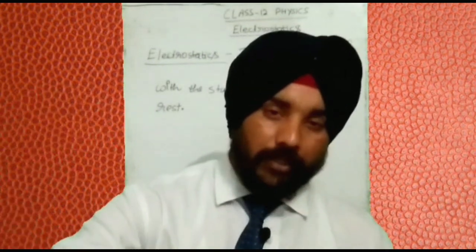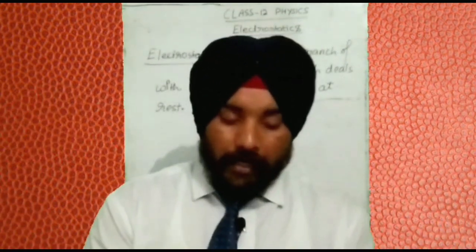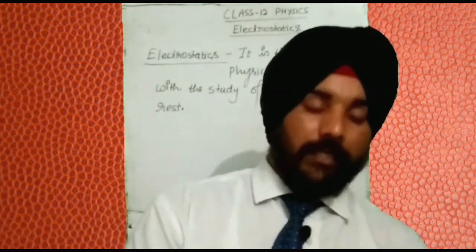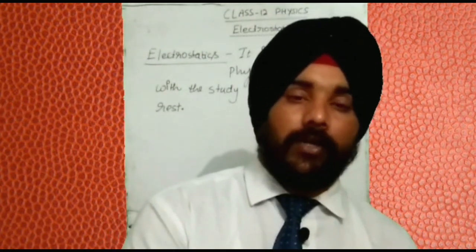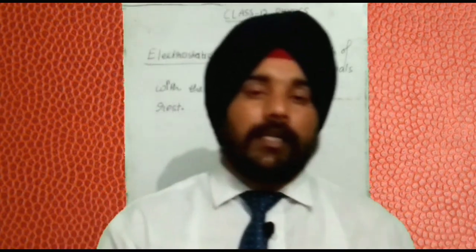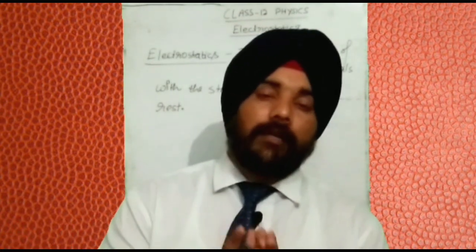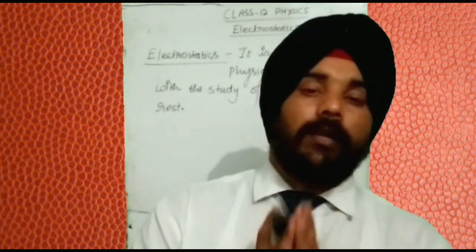Electrons are negatively charged particles, and protons are positively charged particles. You have studied in your previous classes that as many electrons as there are in an atom, an equal number of protons are there in the nucleus of that atom. That means the total charge of an atom is 0 and the atom is an electrically neutral particle.